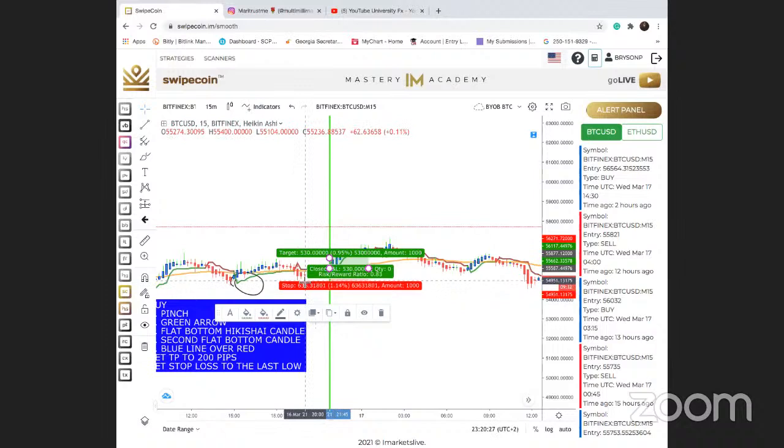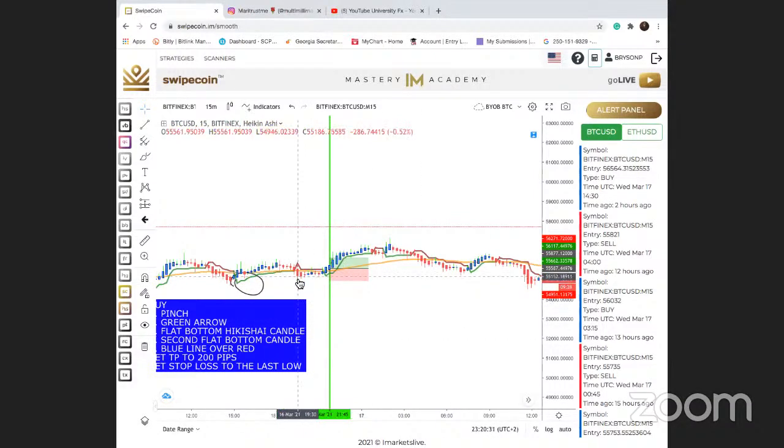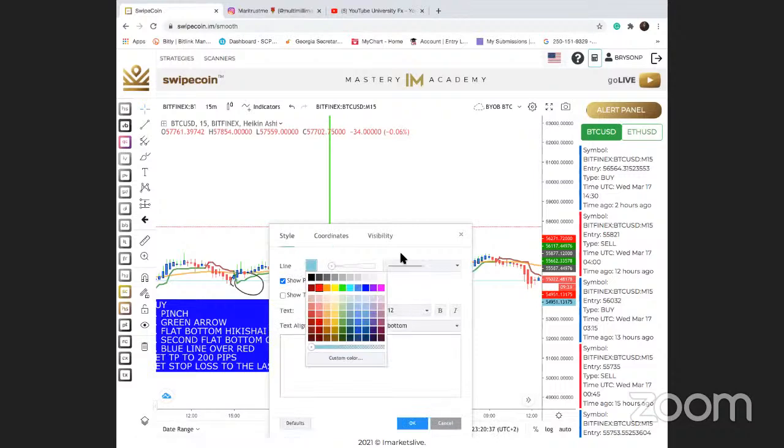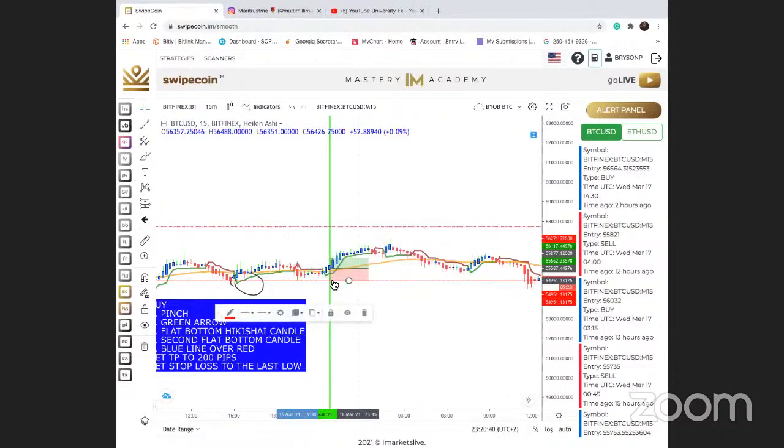So if you guys pay attention now, my last low was this candle right here. Okay, my last low is this candle right here. Right, so my stop loss is going to be located right here. This is where I'm going to put my stop loss. So that's where I'm going to drop my red box to that point right there.